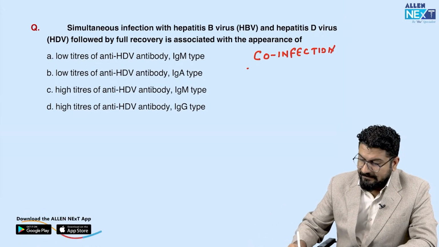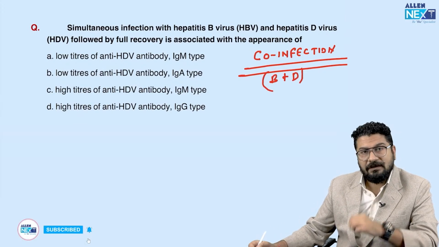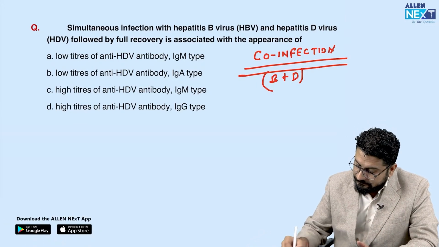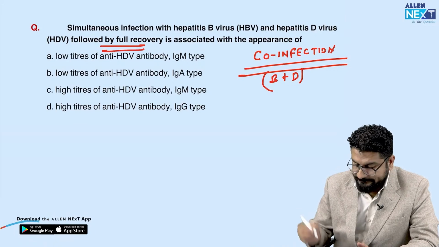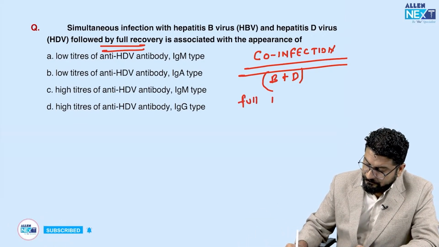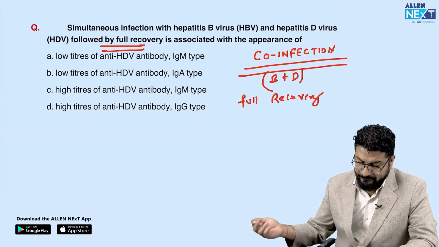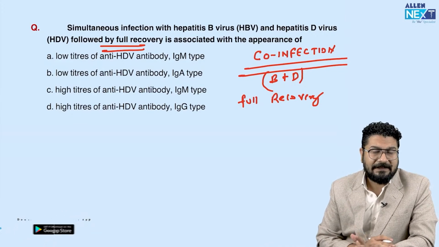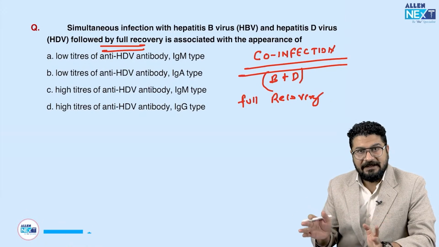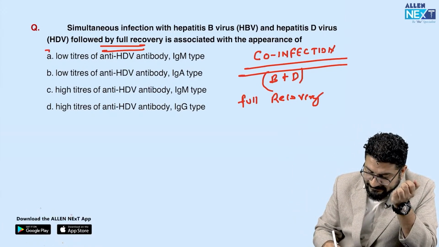Co-infection. Whenever there is co-infection with hepatitis B and D, B plus D together, we call this co-infection. B first followed by D, that's called superinfection. Followed by full recovery means the patient is fully recovered. So by logic you should understand this: whenever there's recovery, it means the antibody titer should be more. So these low titers I am ruling out.